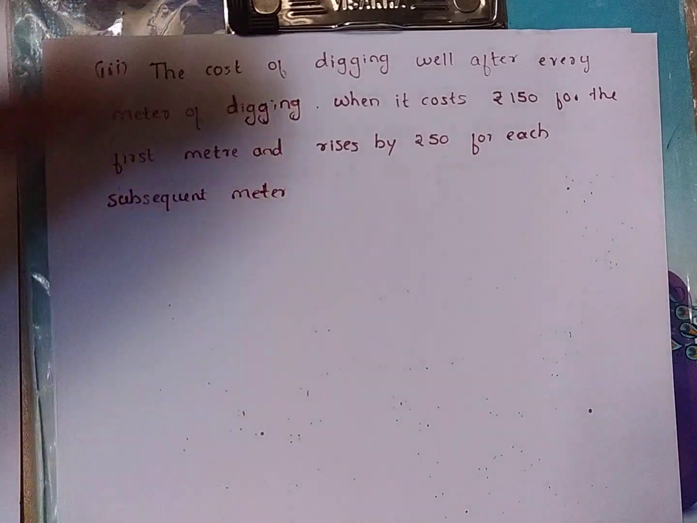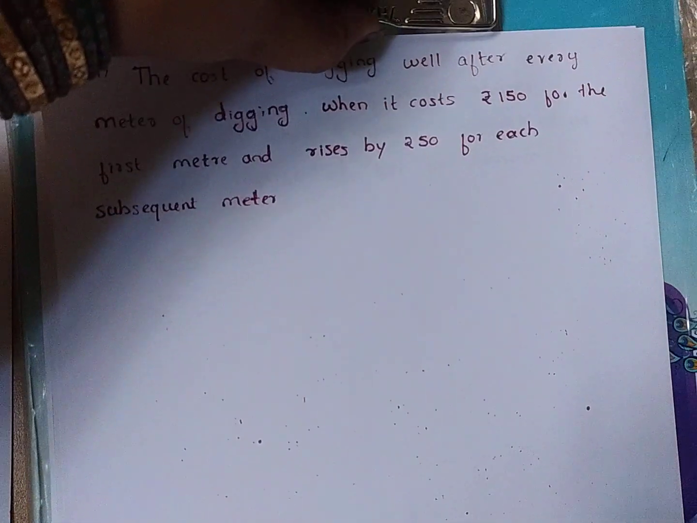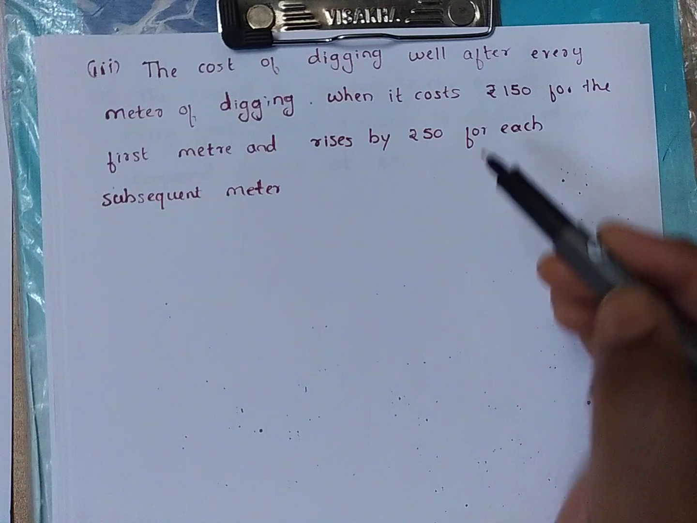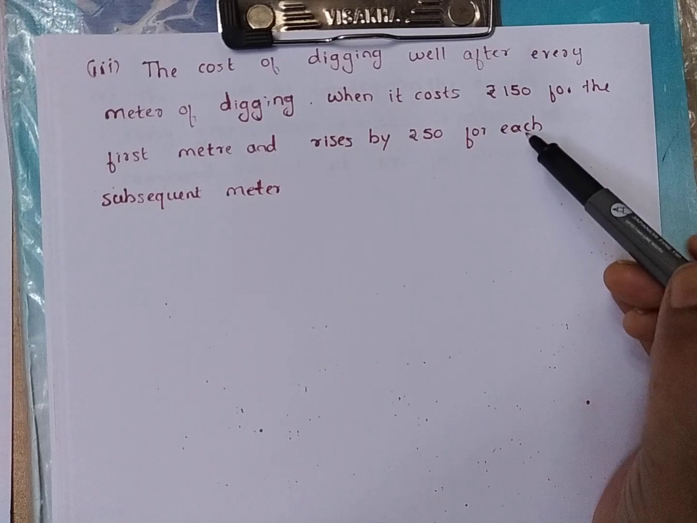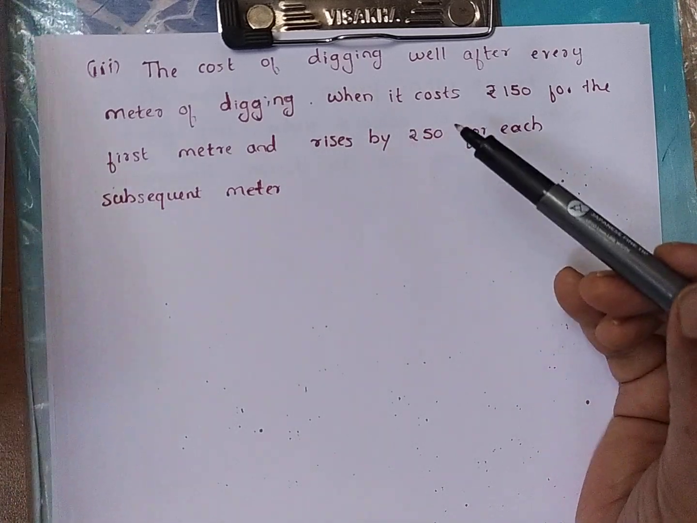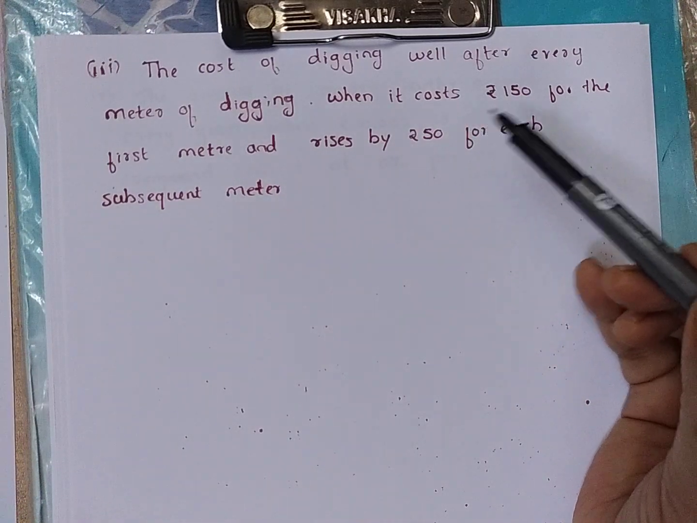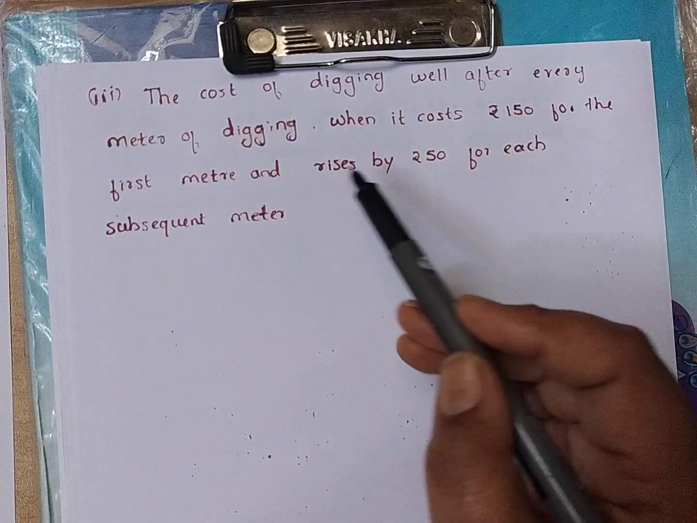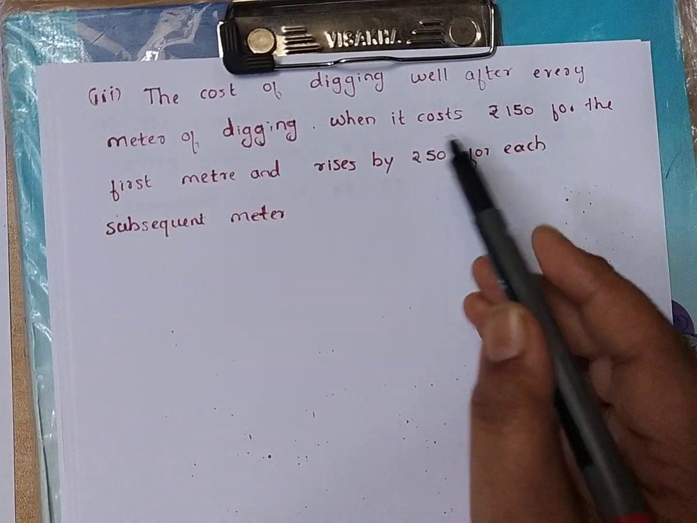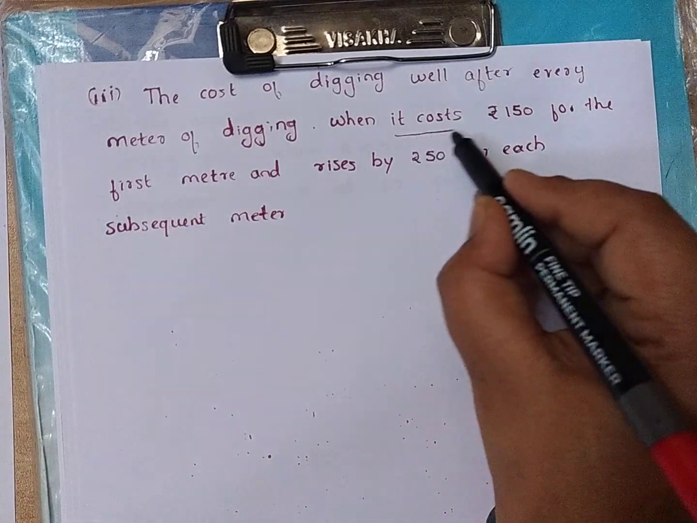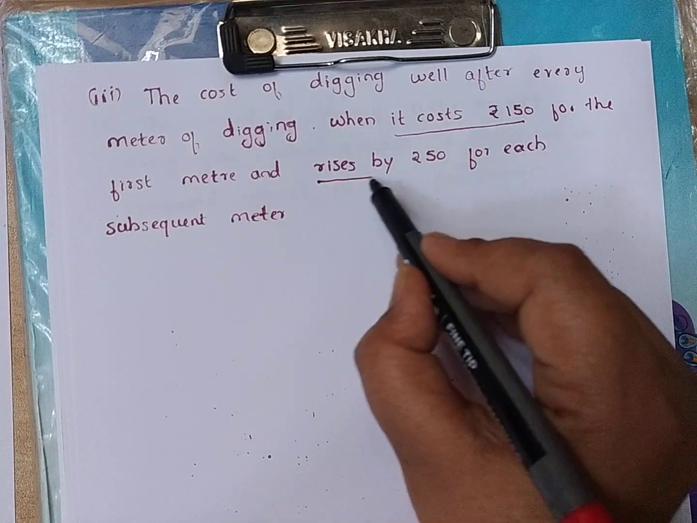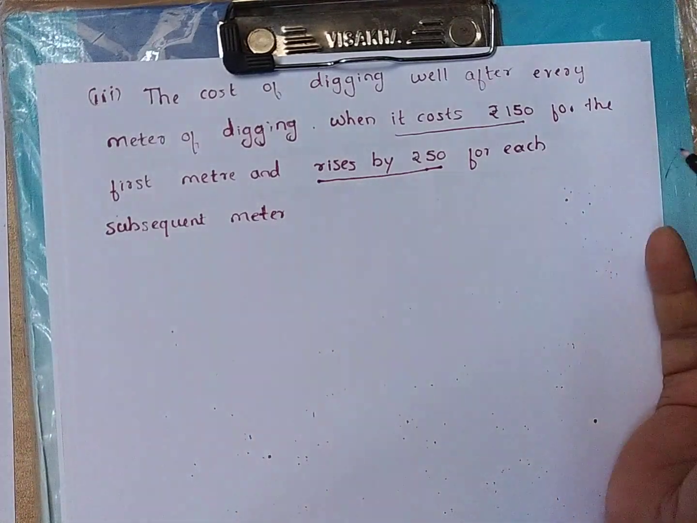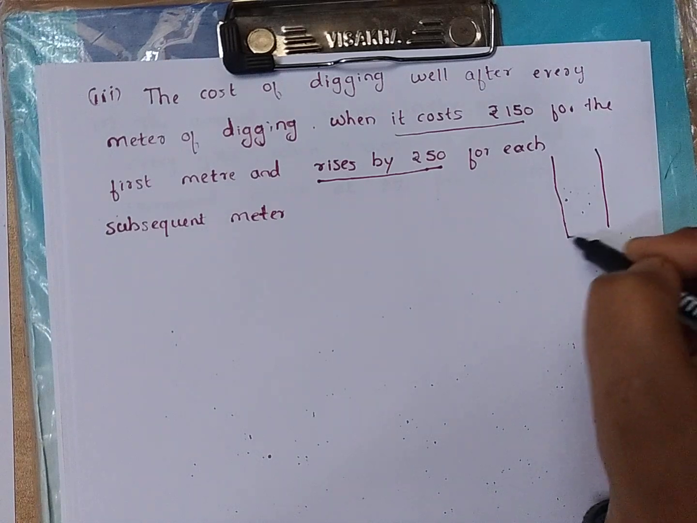Next, the third question is the cost of digging a well after every meter of digging, when it costs rupees 150 for the first meter and rises by 50 for each subsequent meter. So one well is being dug. What is the cost of digging? For the first meter, the cost is 150, and rises means it increases by 50 for each subsequent meter. Suppose this is a well, it is being dug.